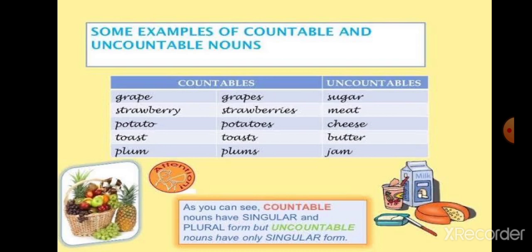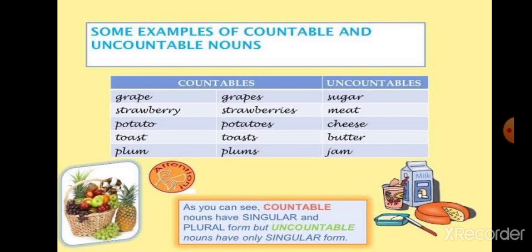When we convert this into plural form, we add s or es in these countable nouns. And when we are using this rule on uncountable noun, we are not adding or using s or es to make it plural. For example, sugar, that is uncountable noun, but when we want to make this plural we need to add s.